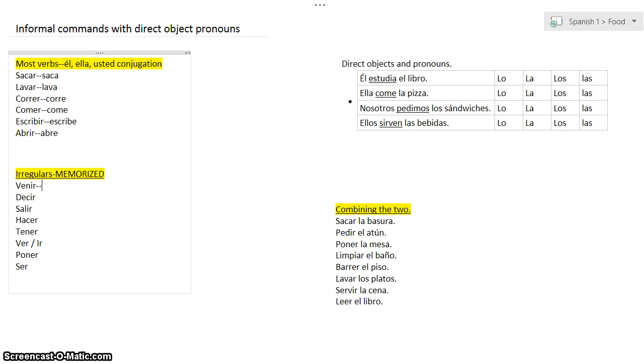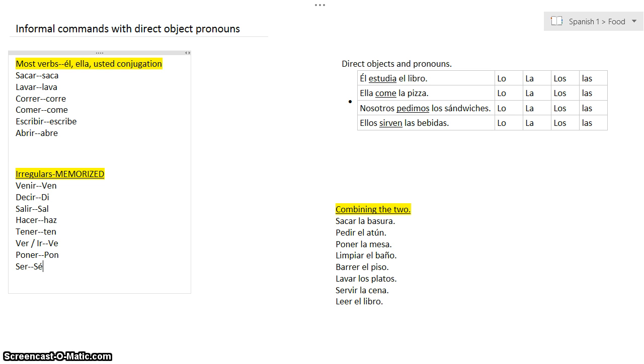Luckily, there is sort of a mini pattern here. Venir is going to be ven. Decir is going to be di. Salir is going to be sal. Hacer is going to be haz. Tener is going to be ten. Both of these verbs, ver and ir, are both going to be commanded as ve. Poner is going to be pon, and ser is going to be sé.